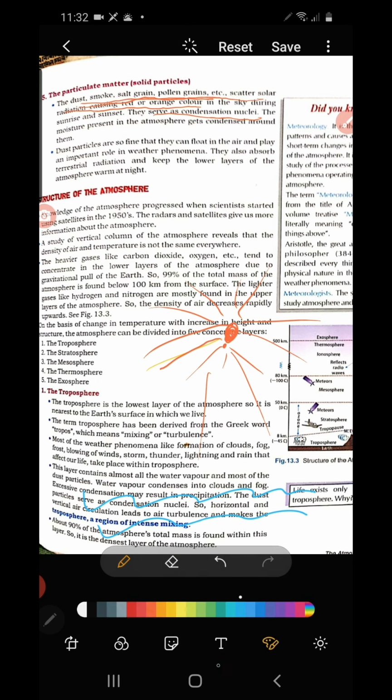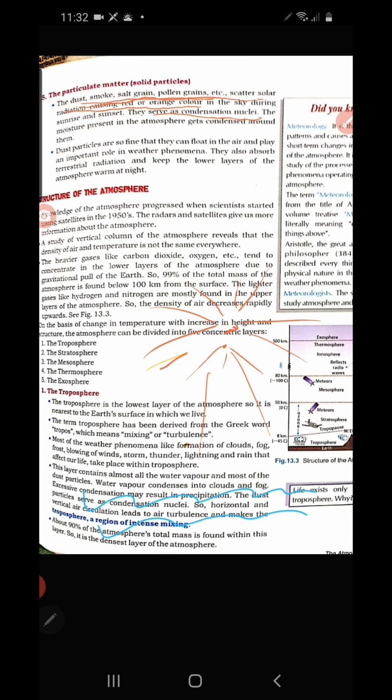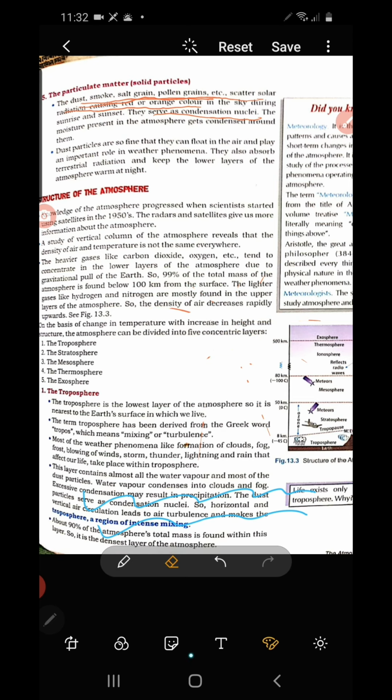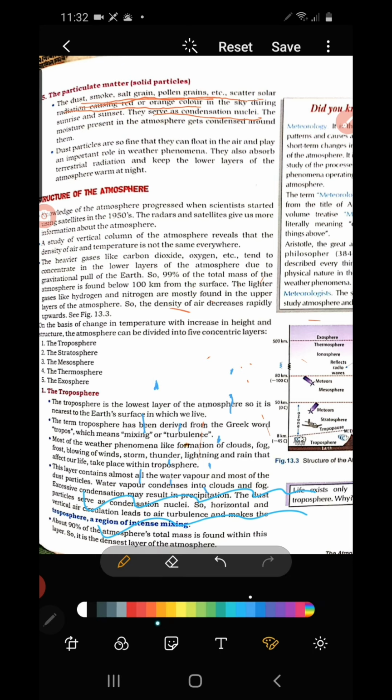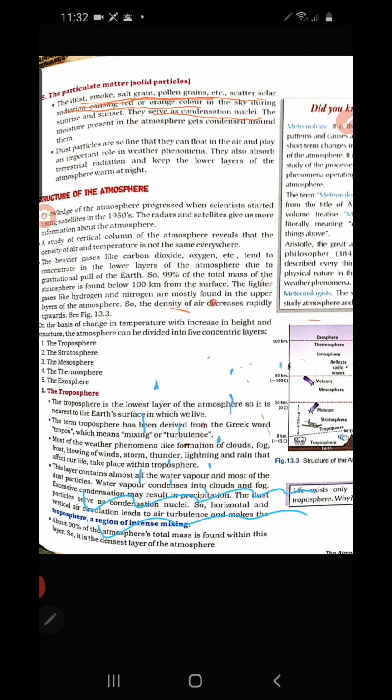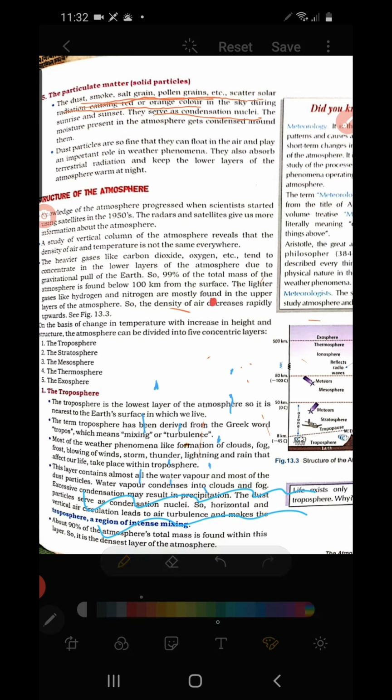Then dust particles are there, pollen grains are there, all these are there.